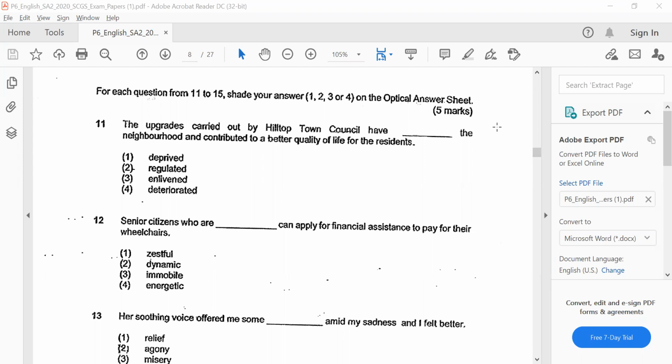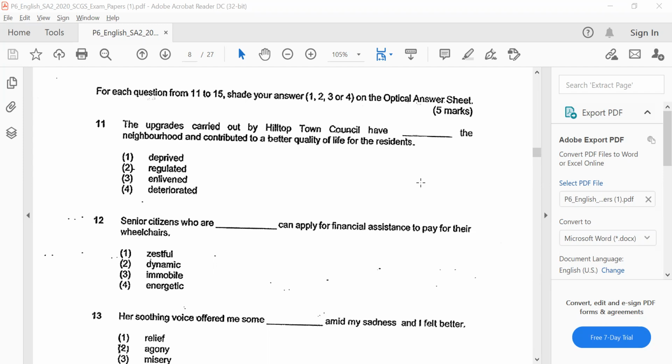Okay. So let's look at the first question here. The upgrades carried out by Hilltop Town Council have blanked the neighborhood and contributed to a better quality of life for the residents. So try to understand, in essence, what the question is actually saying, what the statement is implying.